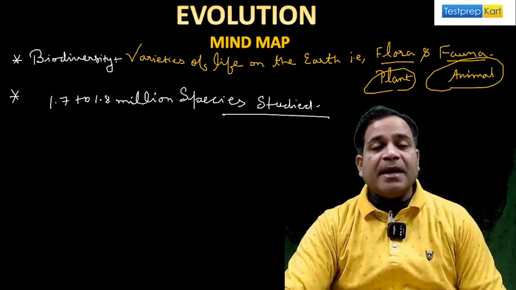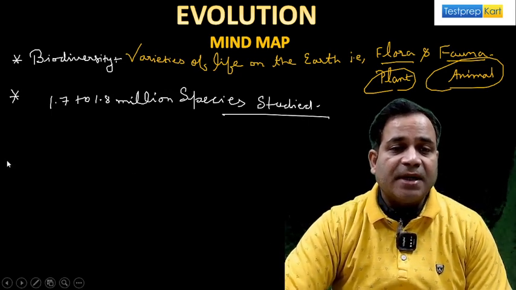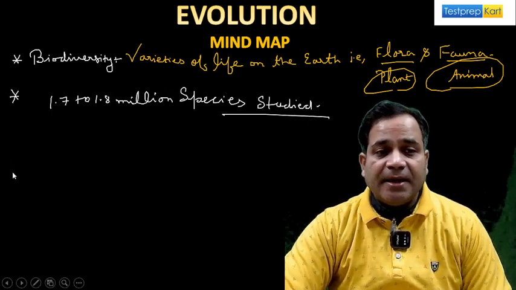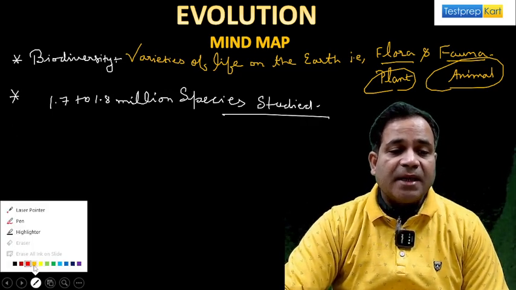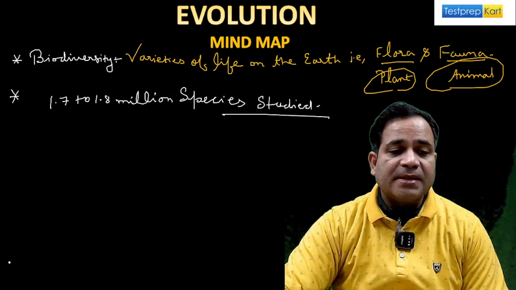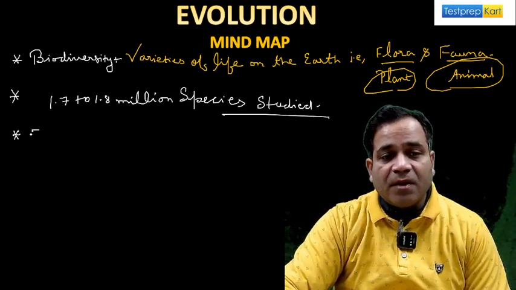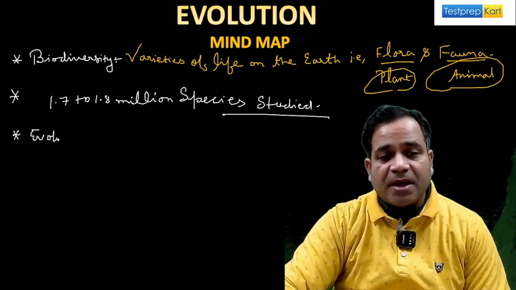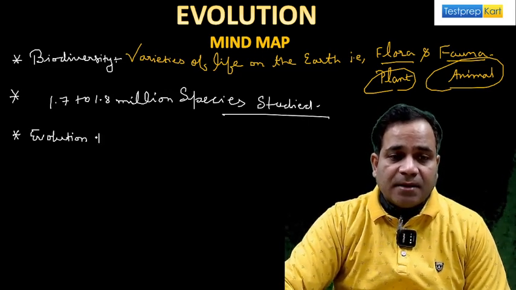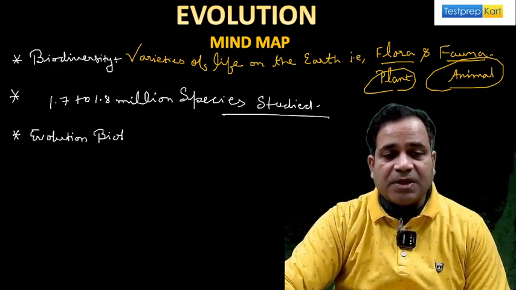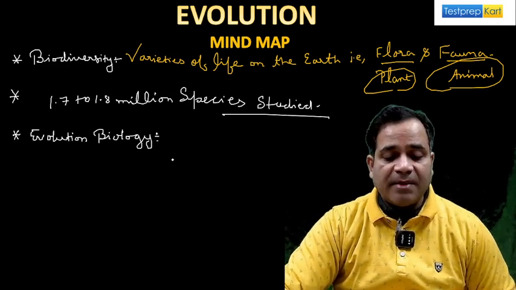Now, the next thing that is very important to understand: if we study this chapter, evolution, we all know the term evolutionary biology. Do you know the meaning of evolutionary biology? If we have to start this, then we must be clear about the term evolutionary biology, my dear. If anybody asks you about this term, what do you say?